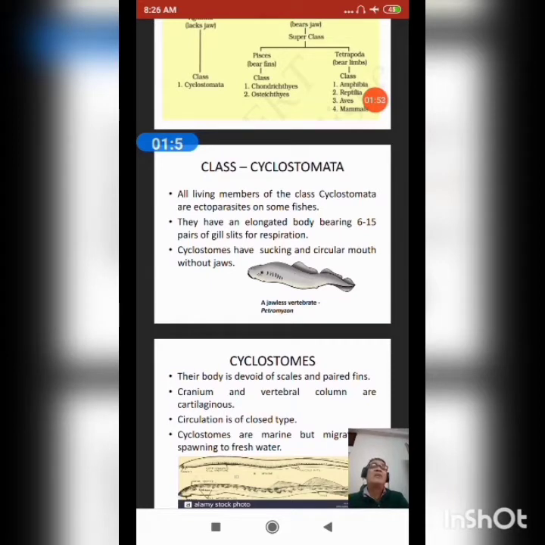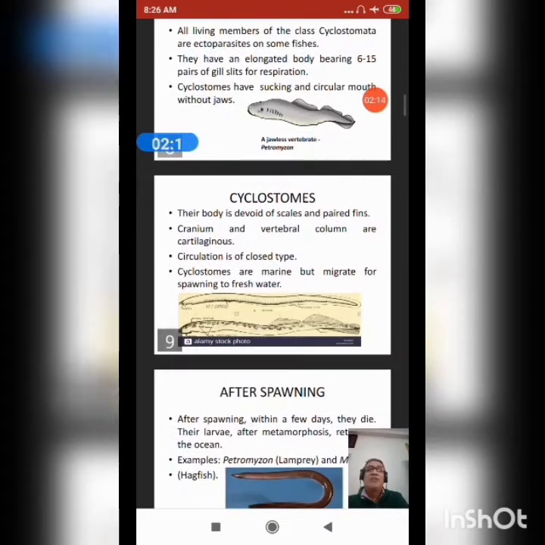Next we will talk about class Cyclostomata. All living members of the class Cyclostomata are ectoparasites on some fishes. They have an elongated body bearing 6 to 15 pairs of gill slits for respiration, and a sucking and circular mouth without jaw. Their body is devoid of scales and paired fins. Cranium and vertebral column are cartilaginous and circulation is of closed type.